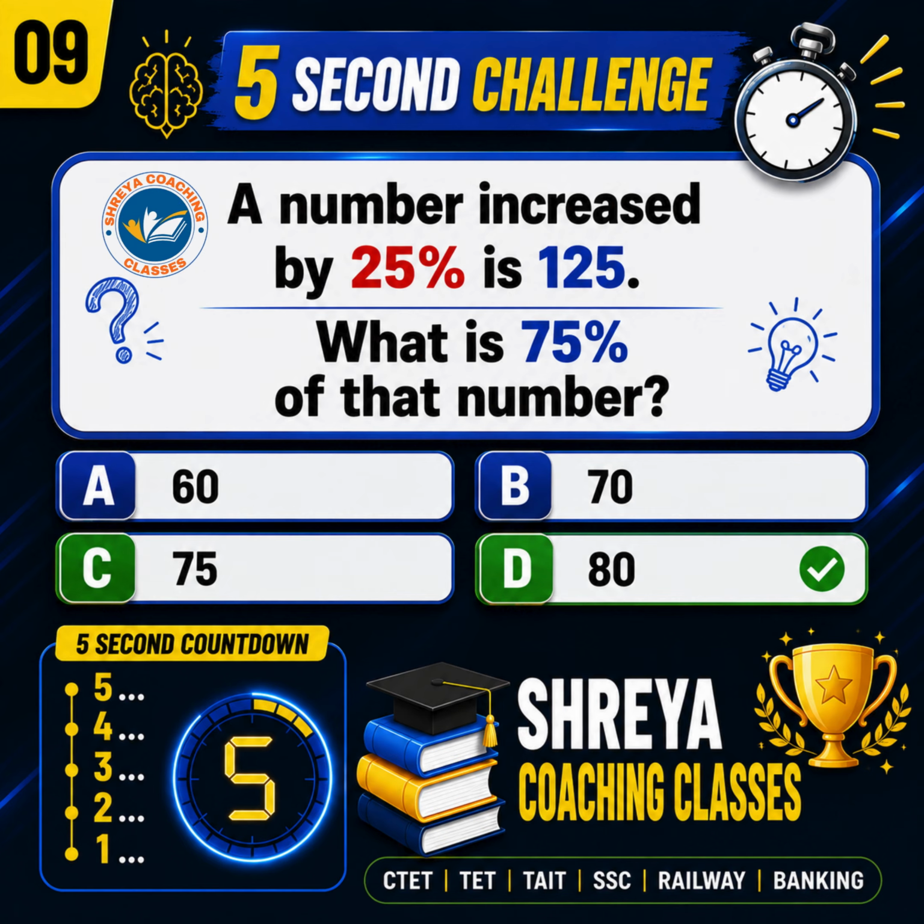Final question. A number increased by 25% becomes 125. What is 75% of the original number? Options are A 60, B 70, C 75, D 80. You have 5 seconds. 5, 4, 3, 2, 1.